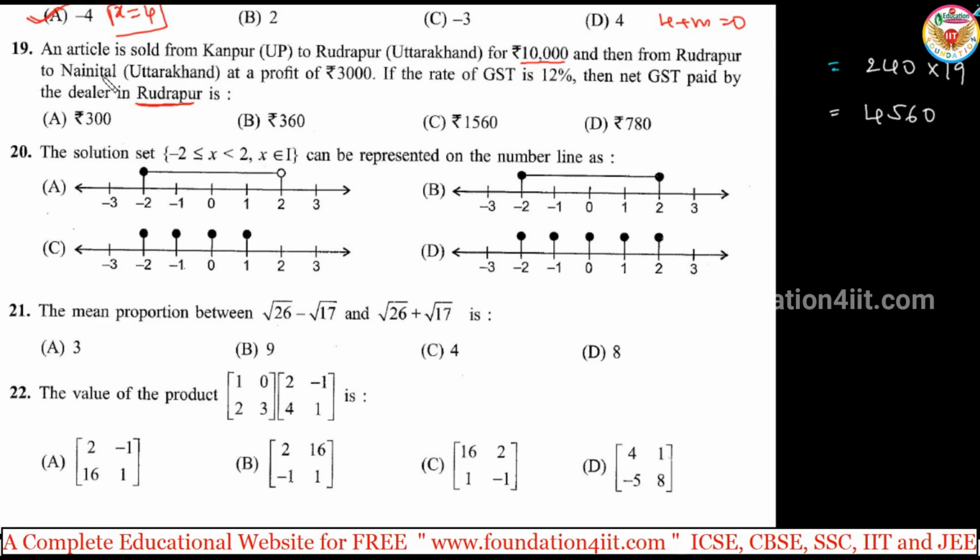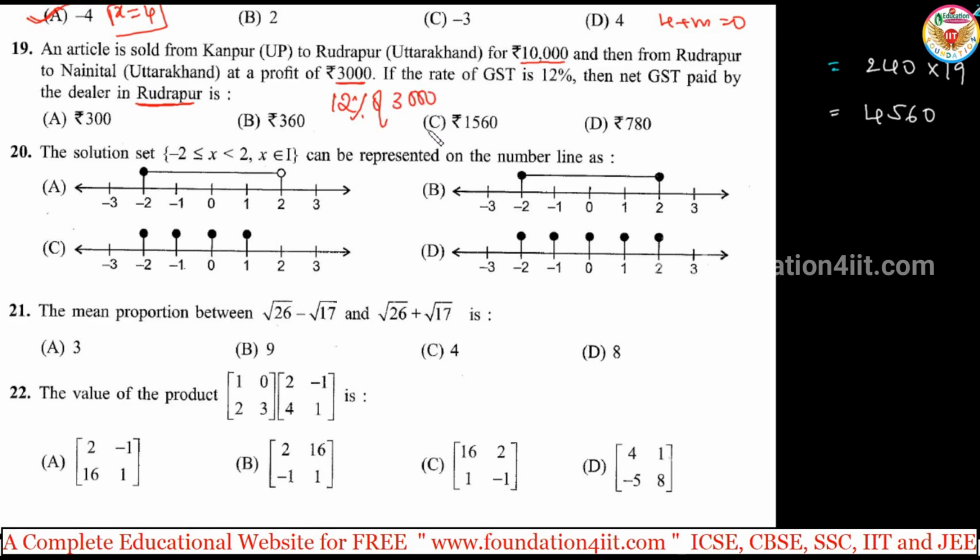From Rudrapur to Nainital, a profit of 3,000. He is a dealer, and dealers and distributors pay GST only on the profit. So instead of taking this 10,000 as consideration, directly take 12% of this 3,000. Direct answer.